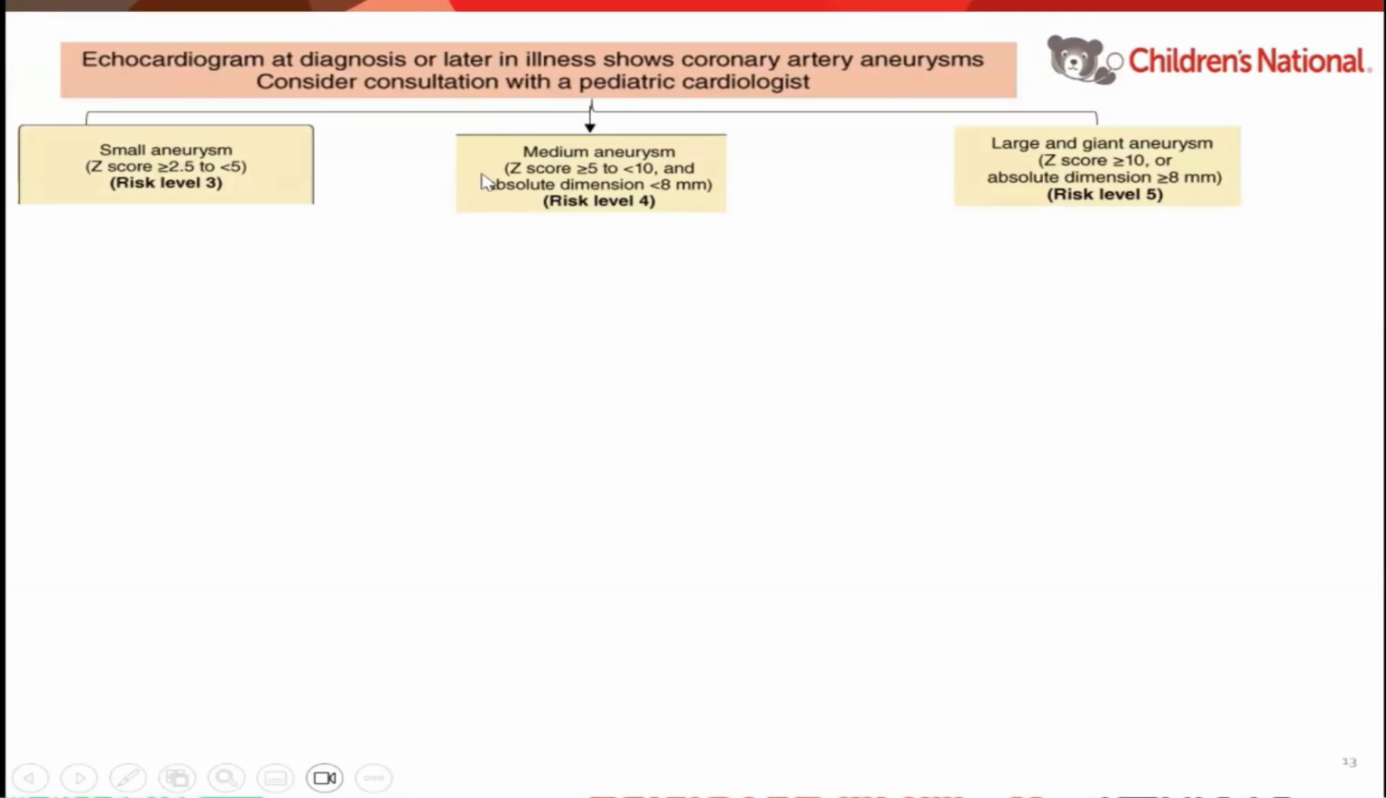So the first thing is, you have noticed on your echo that the child developed an aneurysm. We ask that you consult with pediatric cardiology. At my center, we actually will transfer the patient to the cardiology floor from the general pediatric floor. And then you have 3 possibilities for the aneurysms: either a small aneurysm defined by a Z-score of 2.5 to less than 5, a medium aneurysm, a Z-score of more than 5 but less than 10, and a large or giant aneurysm with a Z-score above 10 or an actual dimension of 8 or more millimeters.